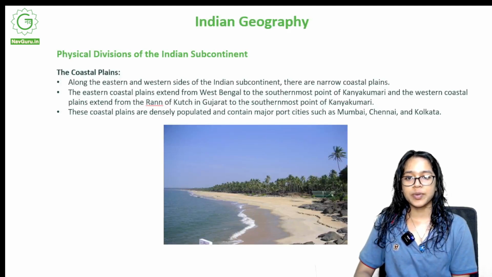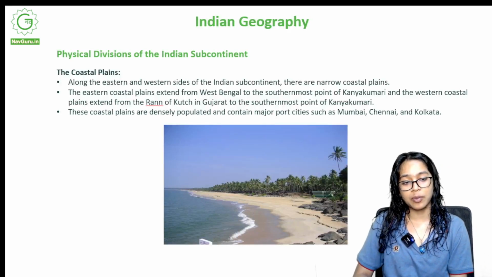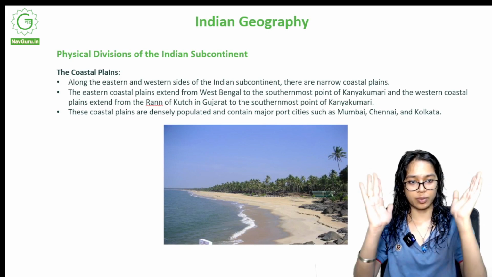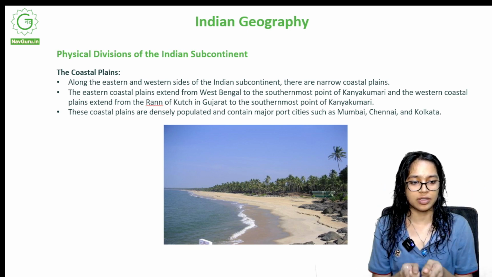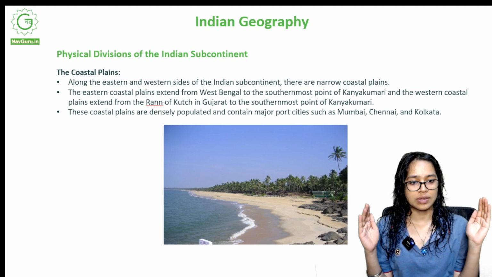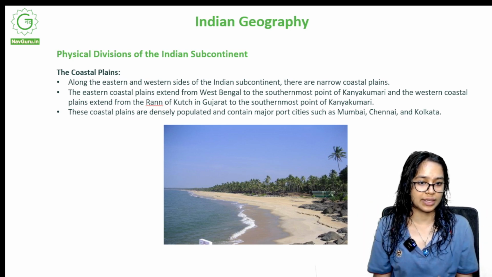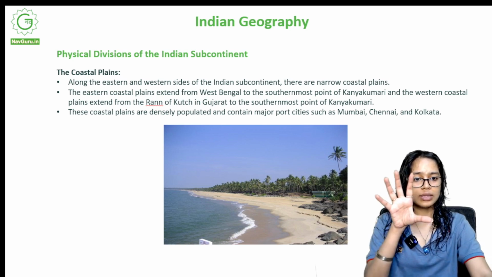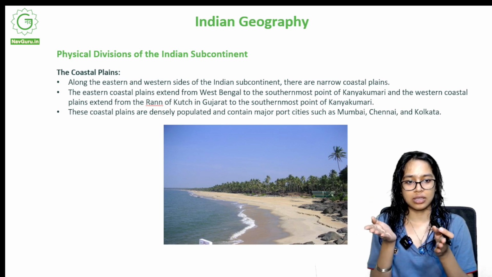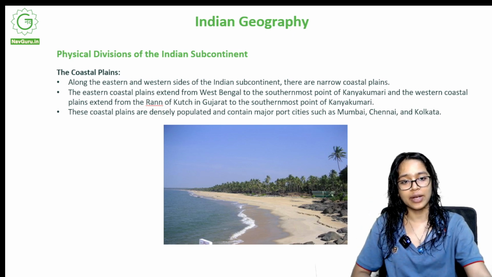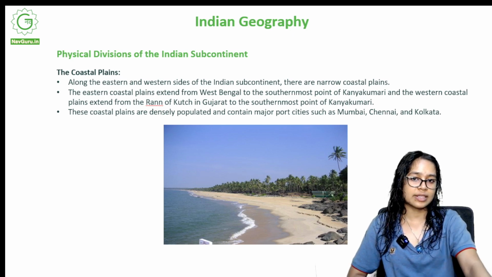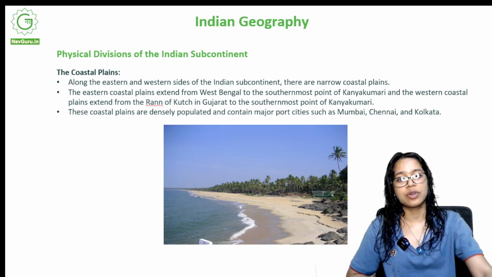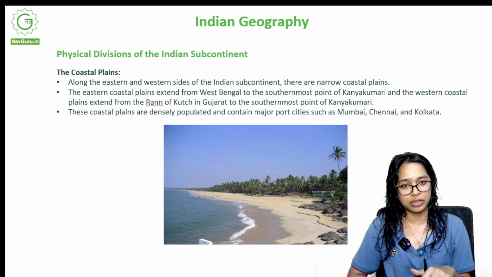So carrying this ahead, we have the next physical division of the Indian subcontinent, that is the coastal plains. They lie along the eastern and western sides of the Indian subcontinent. So there's a triangular area, right? This peninsular region. What is a peninsular region? Which is covered by water on three sides. So that is here, here and here. And then we have this region, the western and the eastern sides of the Indian subcontinent. They are narrow coastal plains. The eastern coastal plains extend from West Bengal to the southernmost point of Kanyakumari, and the western coastal plains extend from Rann of Kutch in Gujarat to the southernmost point of Kanyakumari.